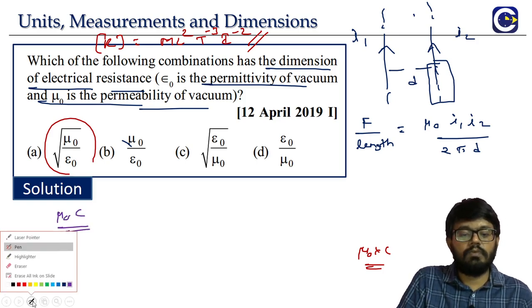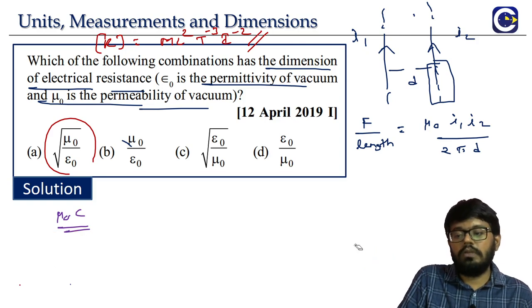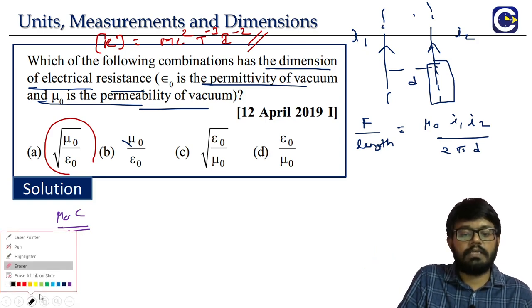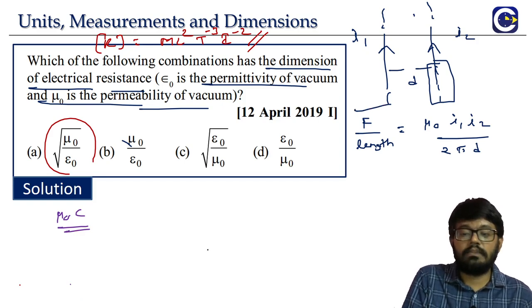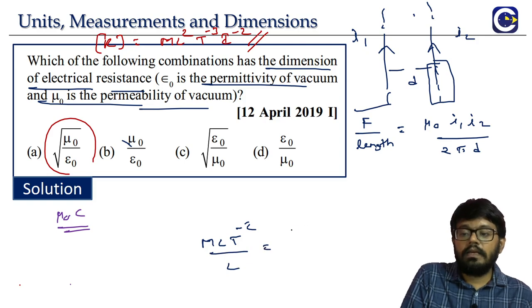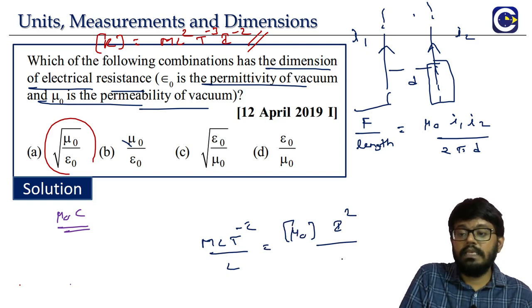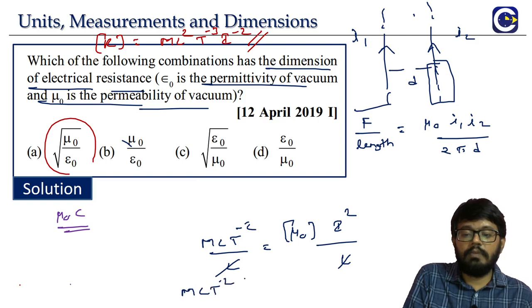L t power minus 1, but mu naught we must know, then only we will be able to conclude whether option A is correct or not. So how do we get this? Look at this, left hand side is force by length, means what? ml t power minus 2 by L. Right hand side, what is it? Mu naught I1 into I2 means I square, by 2 pi is a number, no dimension. D is what? Again length. So what is it? ml t power minus 2.